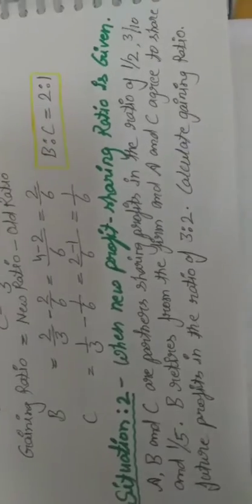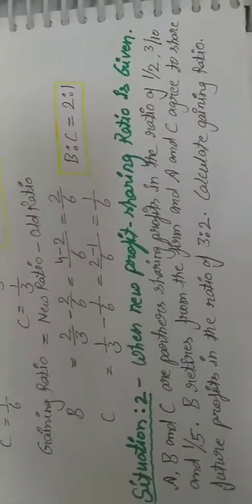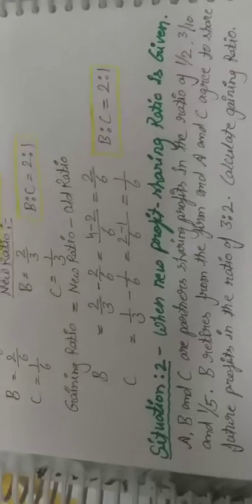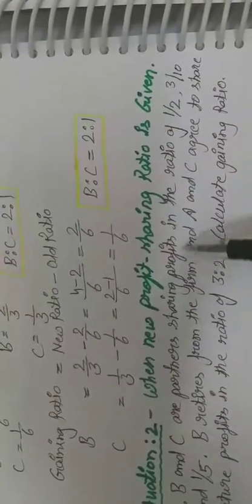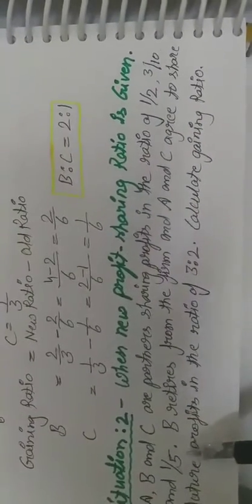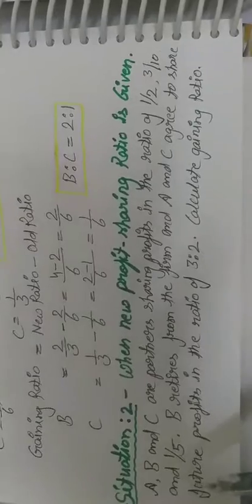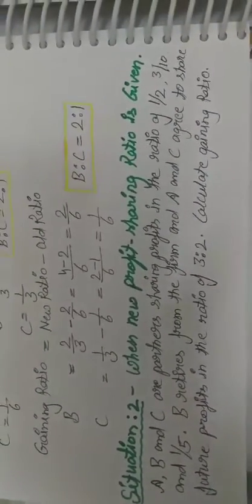Okay students, so now situation second. What are the ratios? A, B and C are partners sharing profits in the ratio 1/2, 3/10 and 1/5. It means this is the old profit share ratio of the old partners, those who are running the firm.